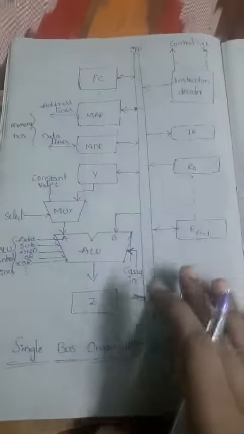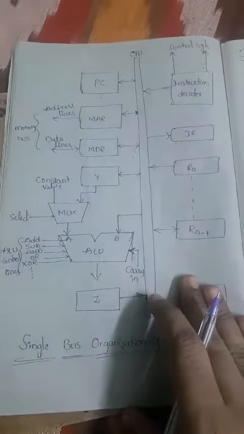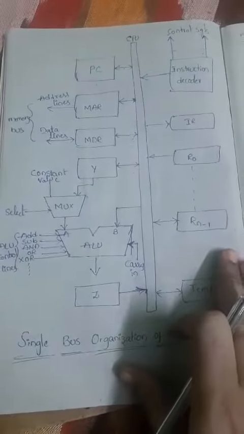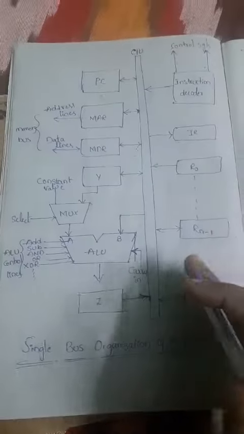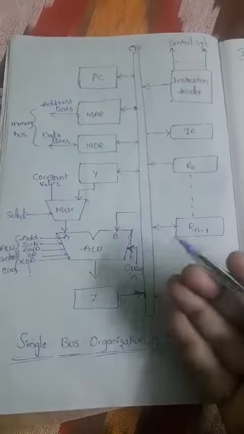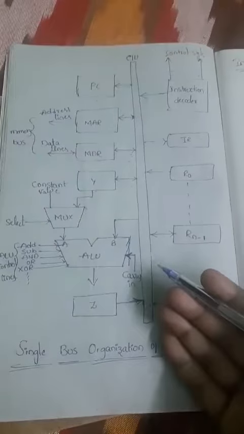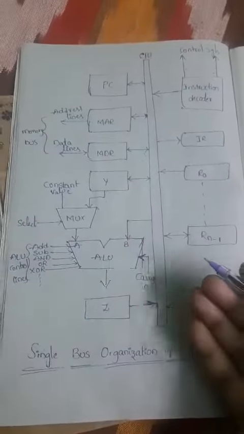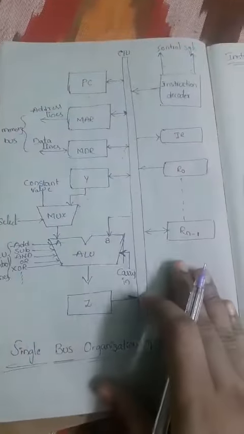In that, first we need to examine the internal organization of the processor, meaning the internal structure of the processor. Already we know the processor contains the PC, ALU, MDR register, MAR register, some general purpose registers and the control unit, right? So here first we will look into a single bus organization.